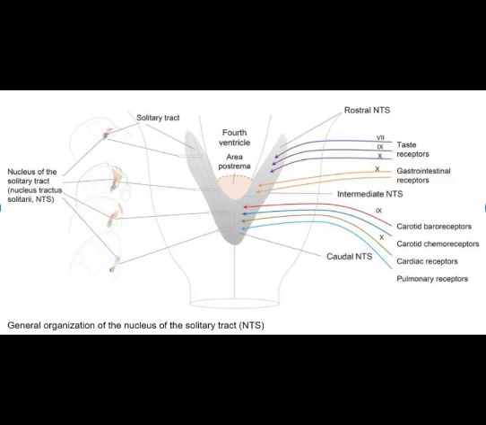The caudal part, on the other hand, is involved in baroreceptor reflexes. Now, remember that baroreceptors are in the walls of the carotid sinus and they are stimulated by an increase in blood pressure. The glossopharyngeal afferents travel to the caudal nucleus tractus solitarius.